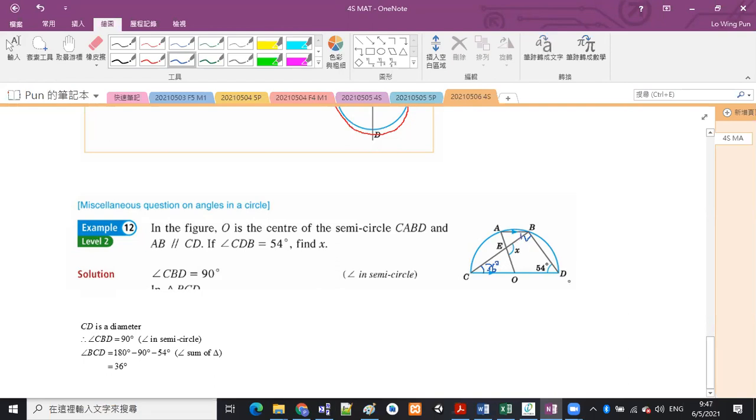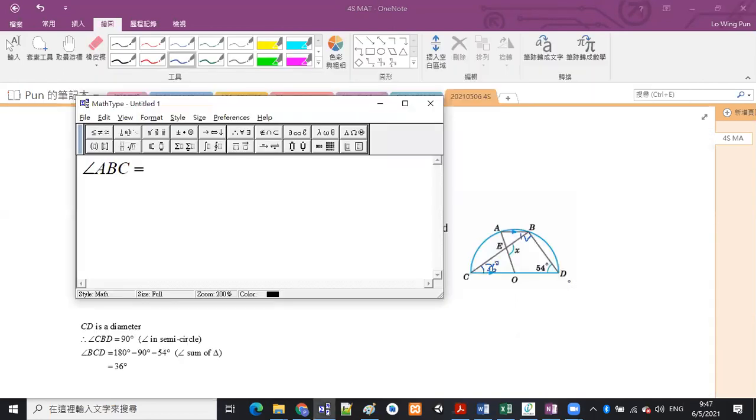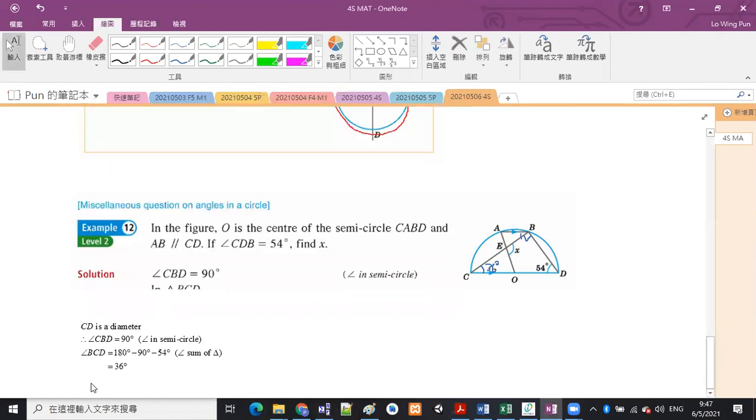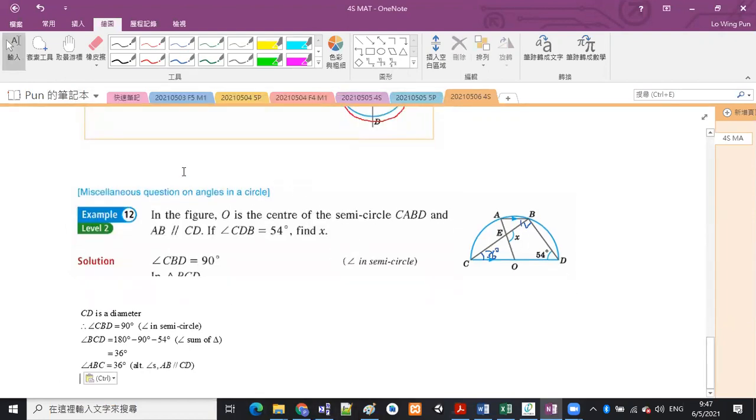Angle ABC should be equal to 36 degrees, and the reason is alternate angles, where AB is parallel to CD. Now we need to calculate this X. It is also an exterior angle of triangle, which can be the exterior angle of triangle ABE, or of triangle OCE.